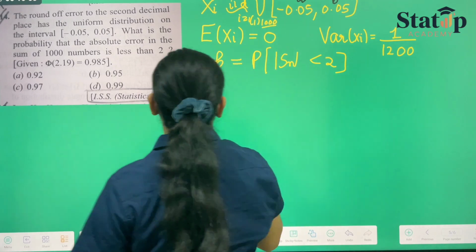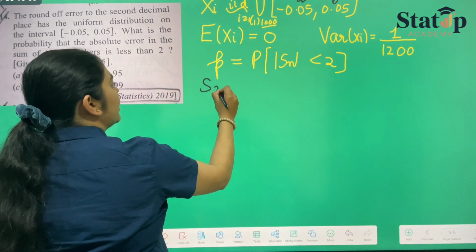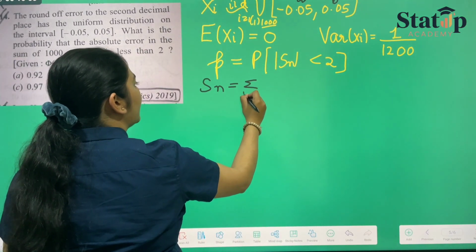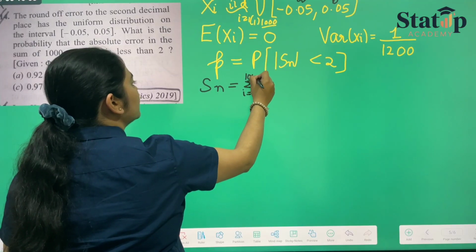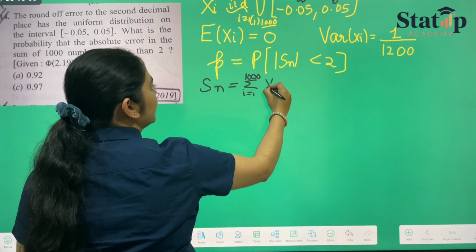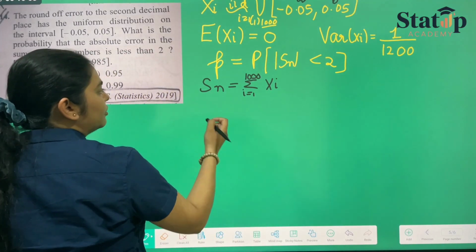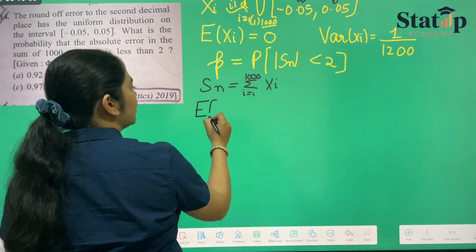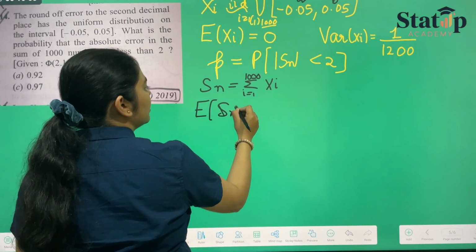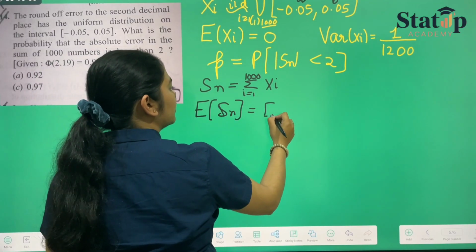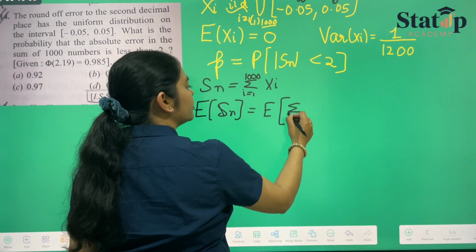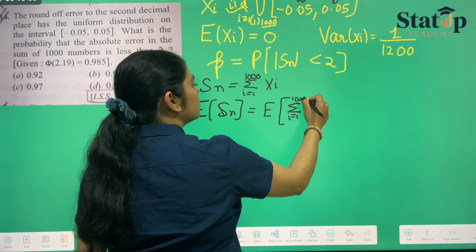How do we calculate? First of all, we'll see what is Sn. Sn is nothing but summation of i goes from 1 to 1000 xi's. Now we have to calculate expectation of Sn. Expectation of Sn is nothing but expectation of this term, summation i goes from 1 to 1000 xi.